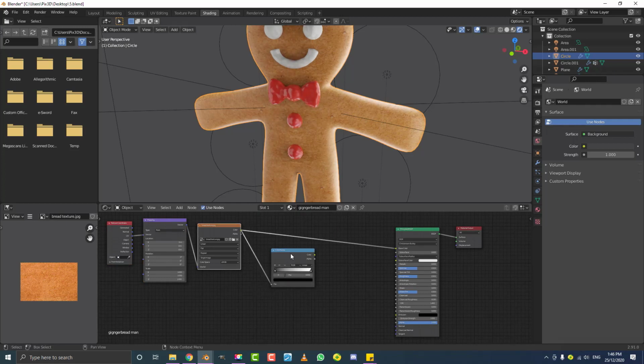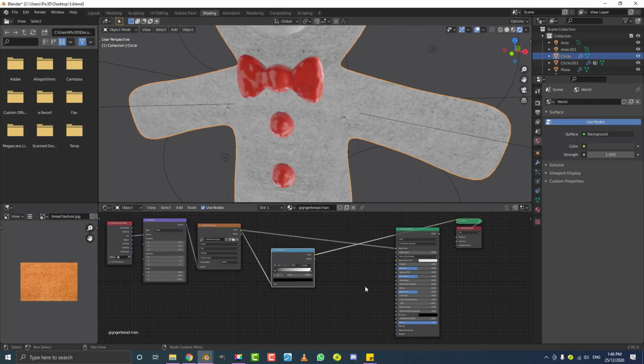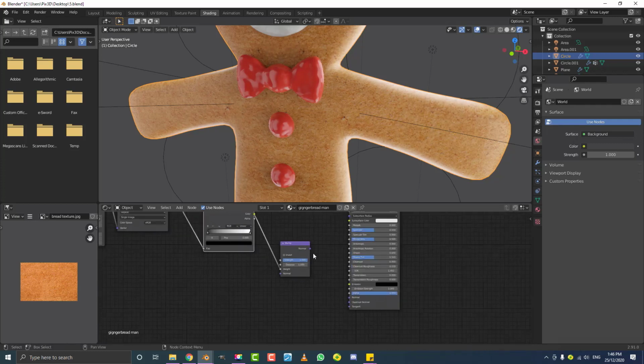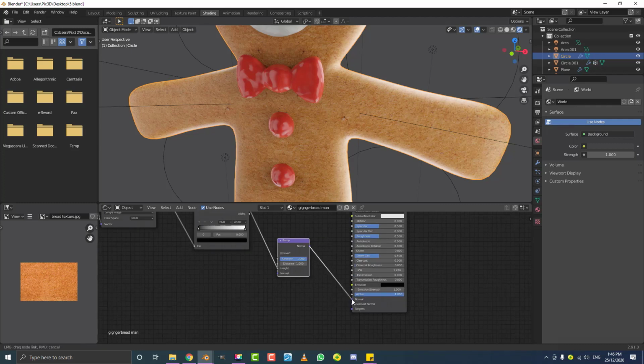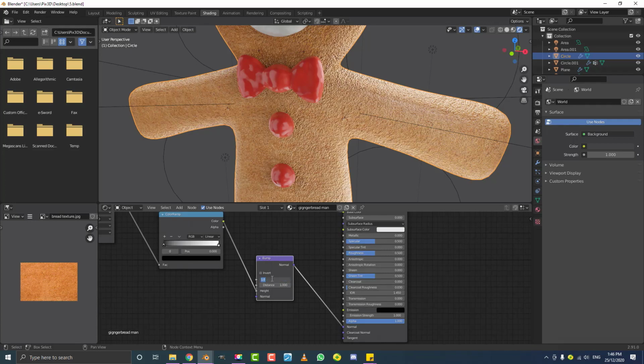The reason we are doing this with a color ramp is because we want a grayscale to plug into a bump node. So let's go Shift A, search, and get a bump node. Place the bump node down here, then take the color output and plug it into the height. Take the normal and plug it into the normal of the principled shader. Then come here to the strength and make it 0.2, just like that.